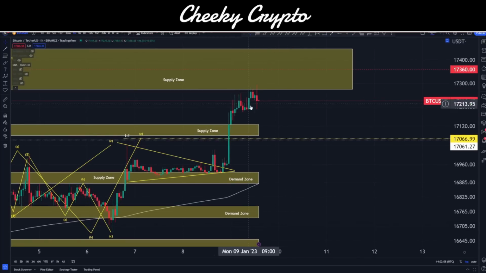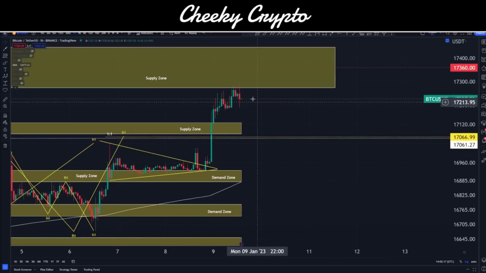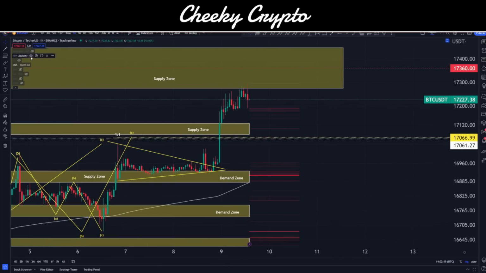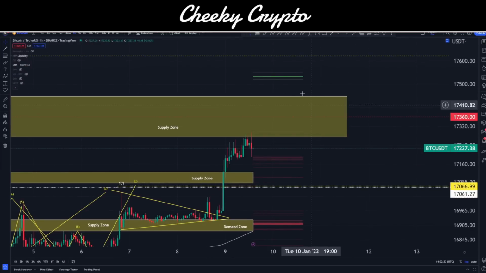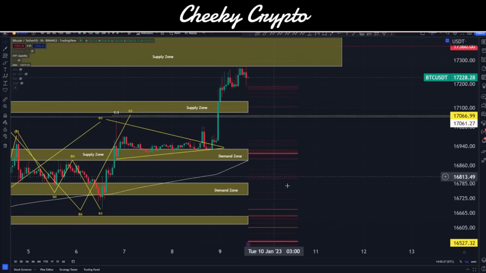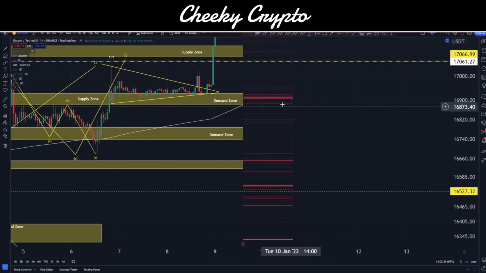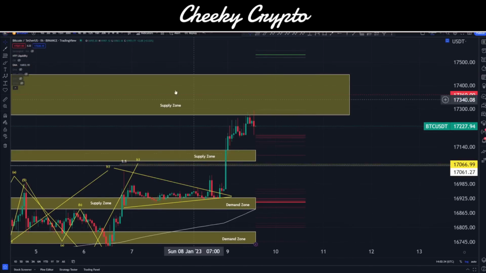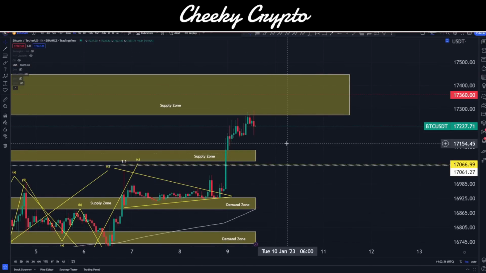You can see that we actually saw a little bit of action in the last hour or so, with a move up and a move down, liquidating people, grabbing a fair amount of liquidity right in here. If I throw on the HTF liquidity finder, you can see there's actually a lot more liquidity to the downside now than there is to the upside. There's not a lot here to grab, so liquidity is actually a little bit lower now. You can see it all around these areas of demand, right around here as well. Okay, so brace yourselves is where I want to leave it with that.